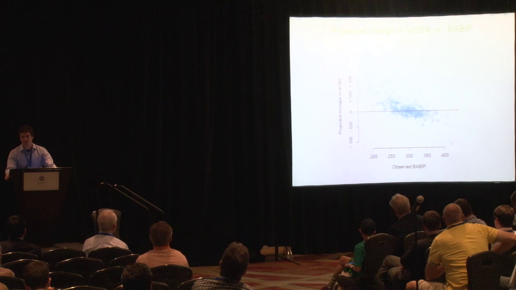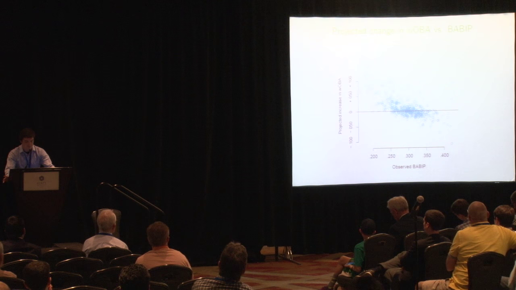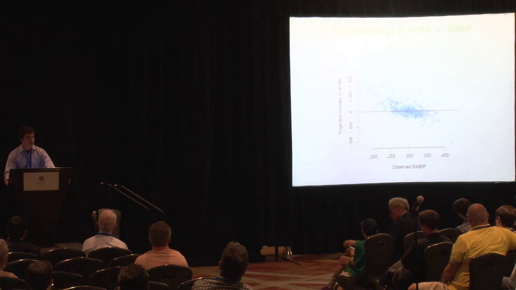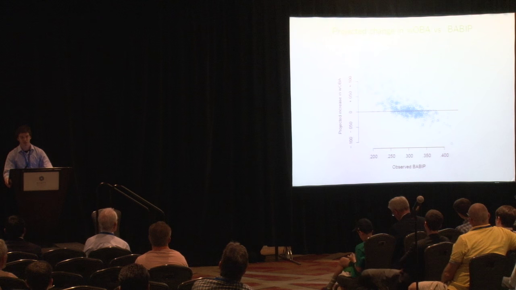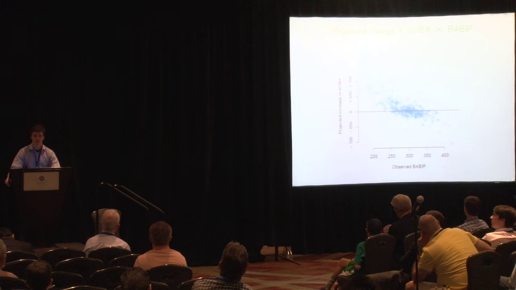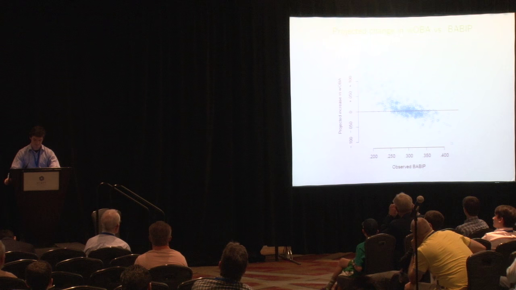In this graph, along the x-axis we have observed BABIP, and along the y-axis we have projected increase in wOBA. And the way that y-axis works is it's just the estimated wOBA that I described minus the observed wOBA. And what we see in this graph is a negative relationship. That is to say, those players with the highest BABIPs have a projected decrease going forward, and vice versa. Those with the lowest BABIPs are projected to increase in offensive performance.